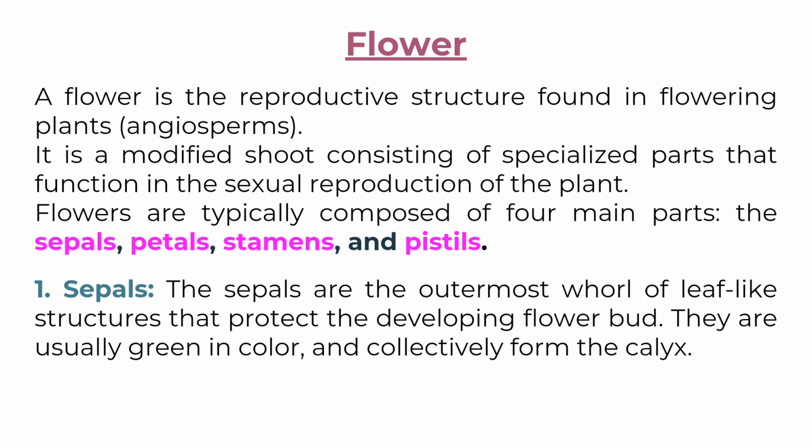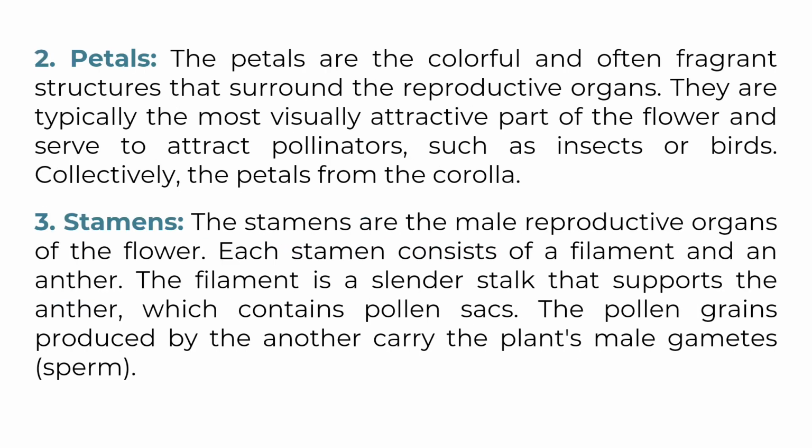They are usually green in color, and collectively form the calyx. 2. Petals. The petals are the colorful and often fragrant structures that surround the reproductive organs. They are typically the most visually attractive part of the flower and serve to attract pollinators, such as insects or birds. Collectively, the petals form the corolla.